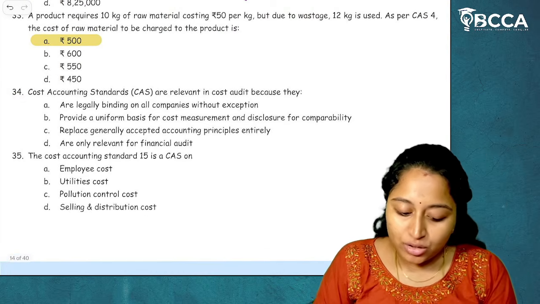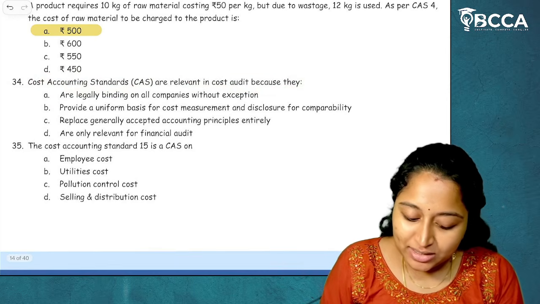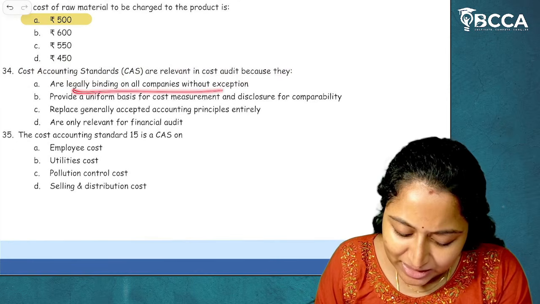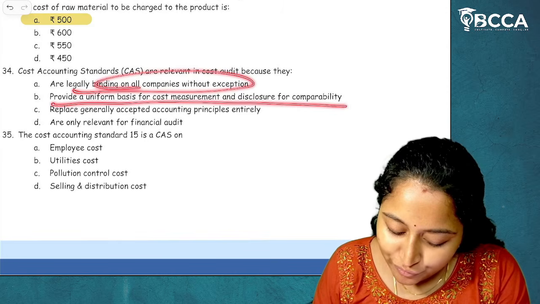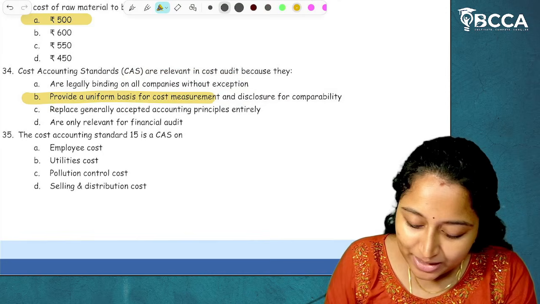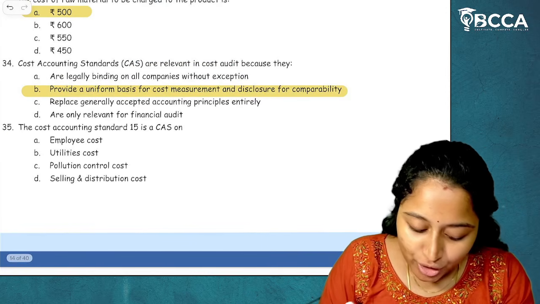Then 34. Cost accounting standards are relevant in cost audit because they provide a uniform basis for cost measurement and disclosure for comparability. This is a repeated MCQ. 34 is option B. I hope it is clear. Then moving on to next, 35.